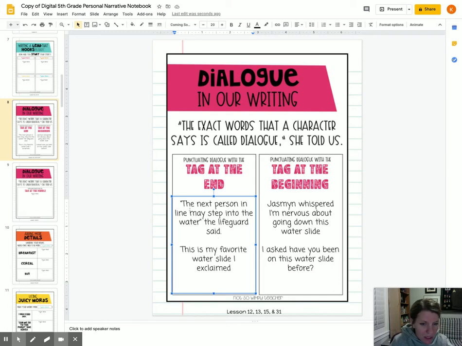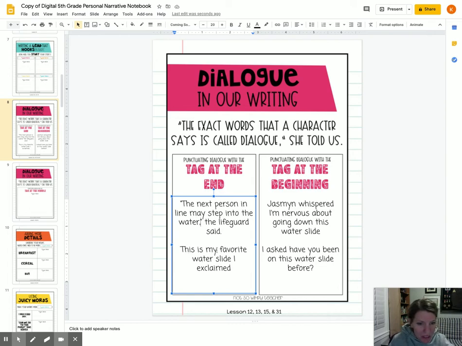Okay, next thing that we need to do is we've got quotation marks. We're always going to have some kind of punctuation in here. And we don't want to put a period, that would be really weird. So we're just going to put a comma right here. "The next person in line may step into the water," comma, then the quotation, the lifeguard said. And we've got a period at the end. If the lifeguard is asking a question or using an exclamation point, you put that inside of the quotation marks instead of the comma, okay?